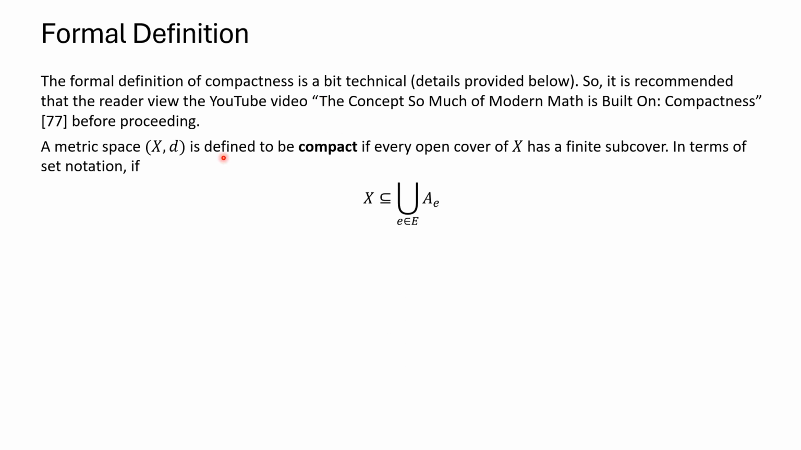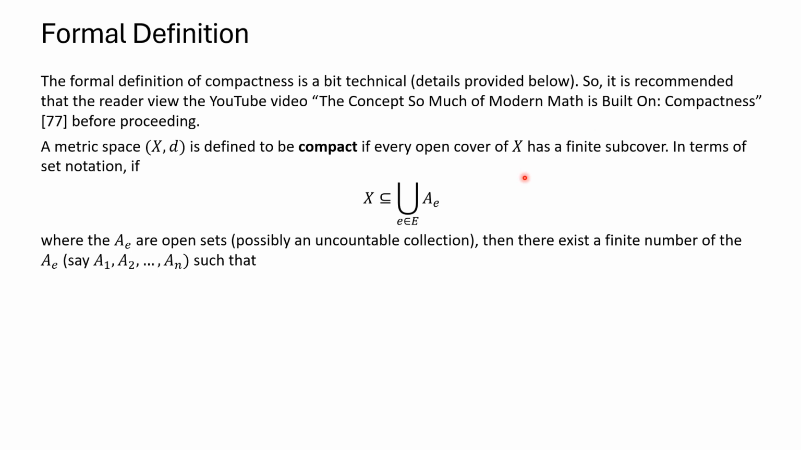So a metric space X is compact if every open cover, in other words, a collection of open sets such that every element of X is in this union, has a finite subcover. So for every cover of open sets, of which X is a subset of the union, you should be able to pick a finite number of these such that X is still a subset of the union of the finite collection.